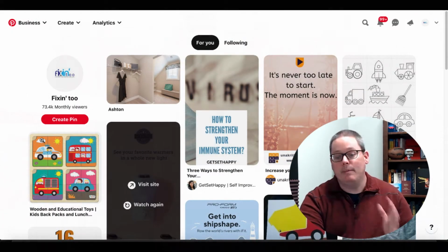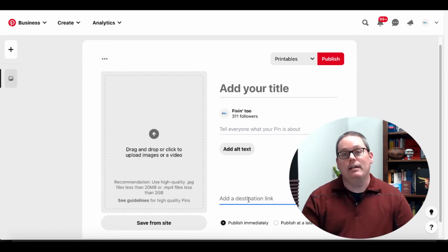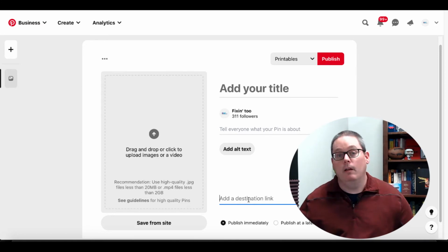So Pinterest is simple. Create a pin. Right here, drop an image or a video, add your title, and then in here, add a destination link, and that destination link can be your affiliate link. And it's just that simple, and they do allow it. Now, it may not be the best practice for building a long-term business, but it could get you started.